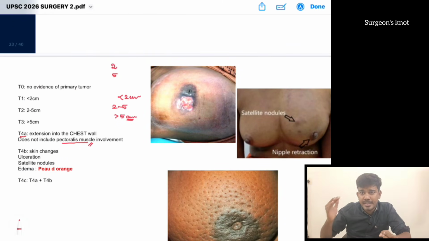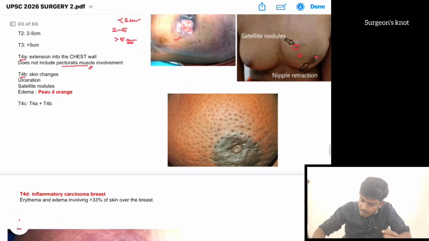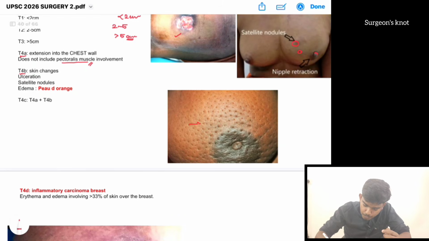Pectoralis muscle involvement, major or minor, is not included. So it is not T4A. Also there is no skin involvement. Skin involvement is T4B. Either it can be an ulceration or there can be satellite nodules. Also there can be peau d'orange, all of it is suggestive of T4B. T4C means A plus B together is T4C.